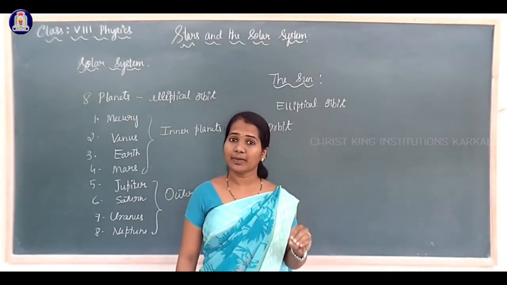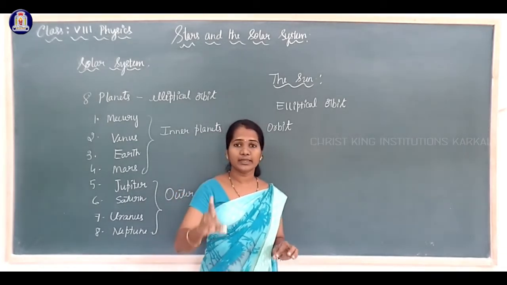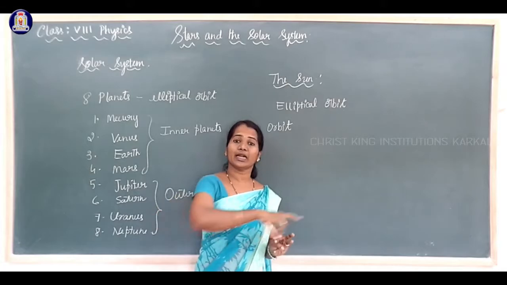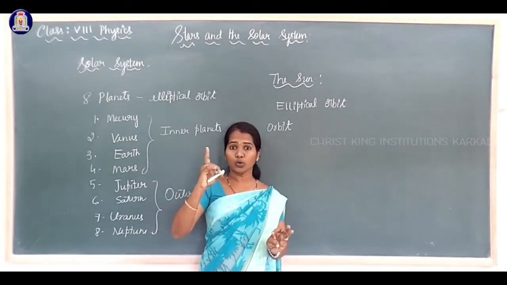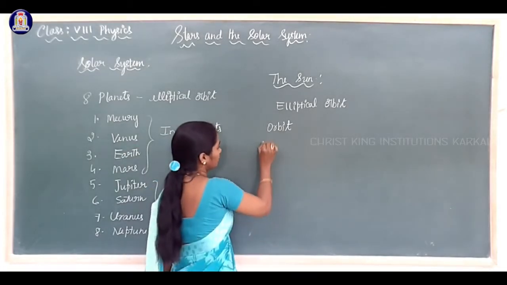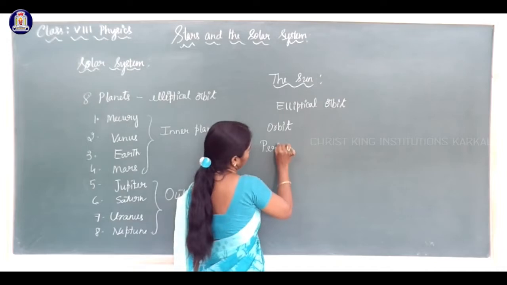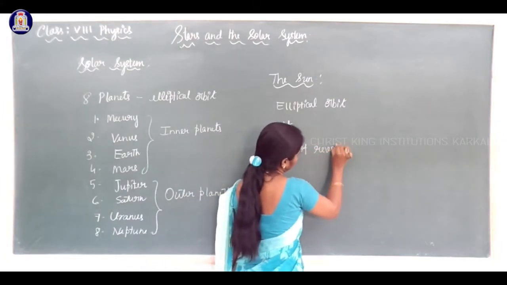Time taken by a planet to complete one revolution, one round around the Sun, we call it period of revolution.